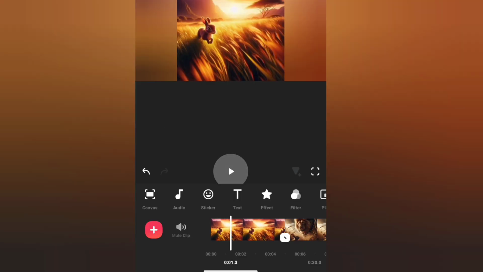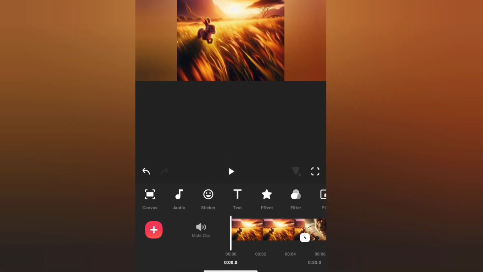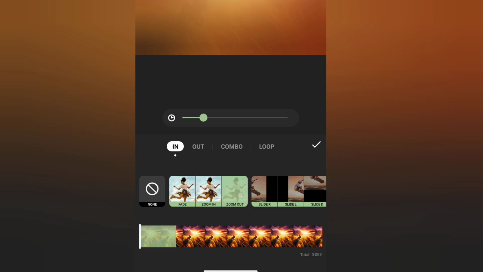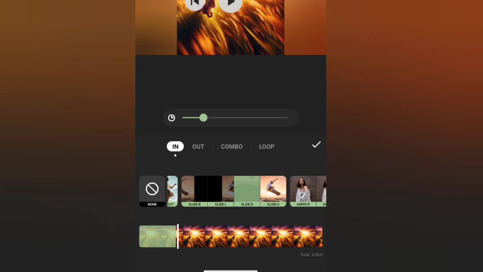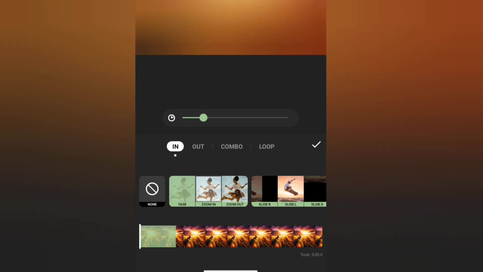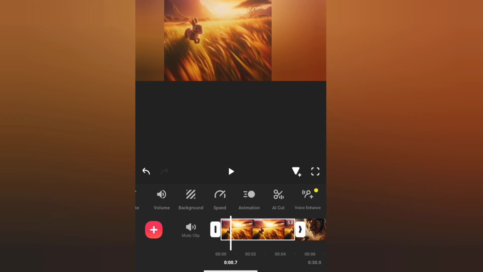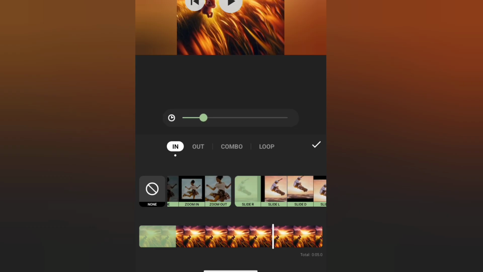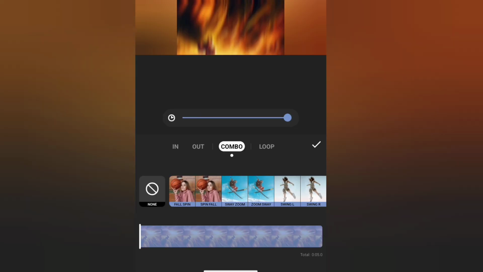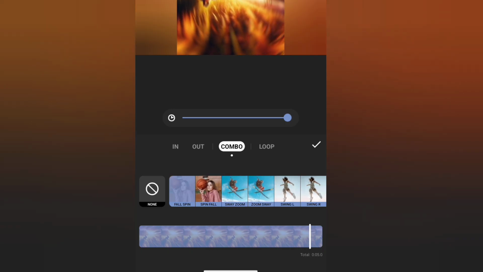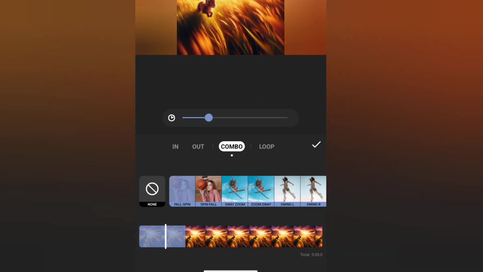Now posting these pictures just like this might be a little bit blurred, like I said. So you can come to this animation and just put any of this transition. They call it transition, right? It could be this one, this one, this one, this one. So you can put any of this. I always like using this combo. So this is what this one looks like. So that is what it looks like.